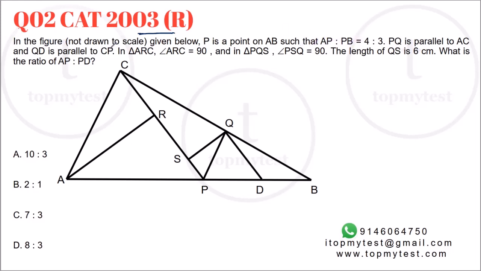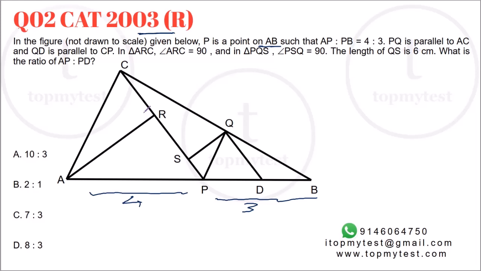In a figure not drawn to scale given below, P is a point on AB such that AP to PB is equal to 4:3. PQ is parallel to AC. QD is parallel to CP.